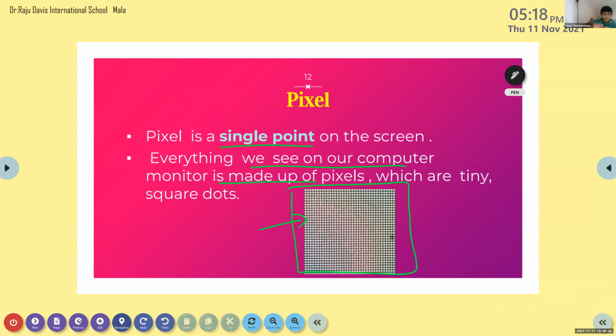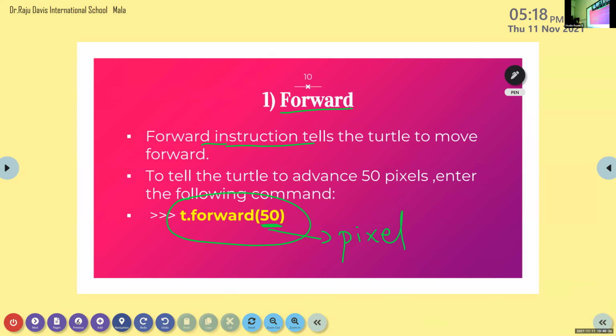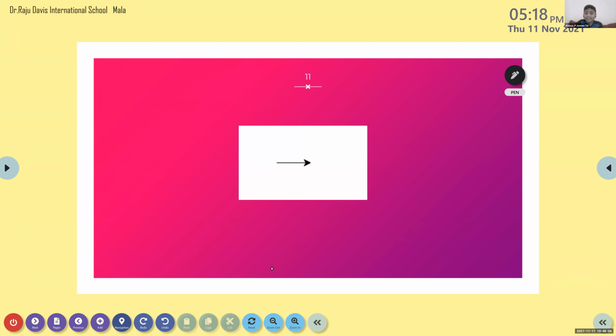Okay, back to the topic. If you write this command, what will happen? Our turtle will move forward. What is the distance the turtle is going to cover? 50 pixels. The distance has been expressed in terms of 50 pixels. Yes, ma'am, I did the coding. Now the line, the arrow, it became like this. It will be like this, isn't it?